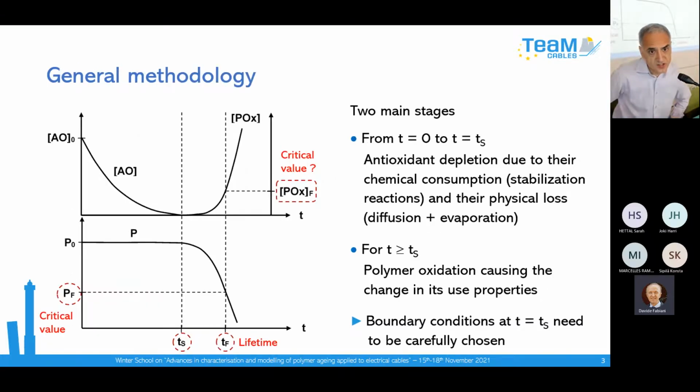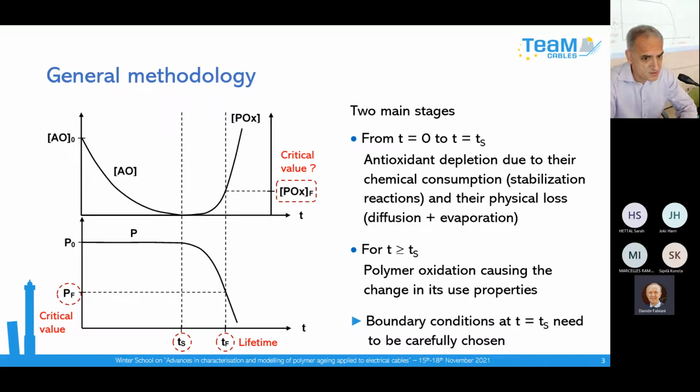So this general methodology can be summarized as follows. Below I will recall the general graph I presented the first day of the winter school, showing the change in use properties with the time of exposure. And I have added above the change of the chemical composition of the insulation.